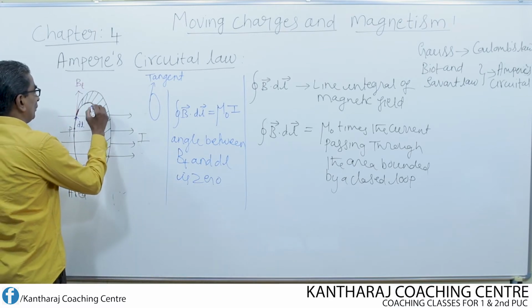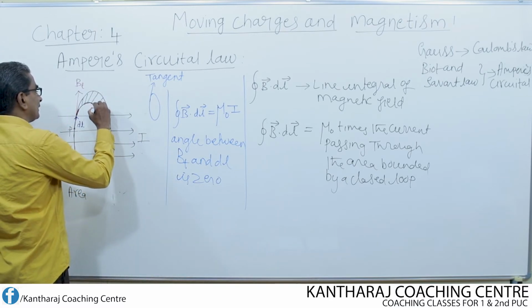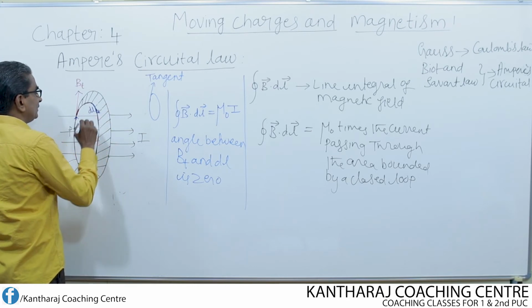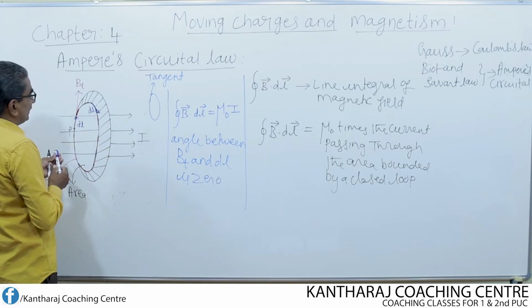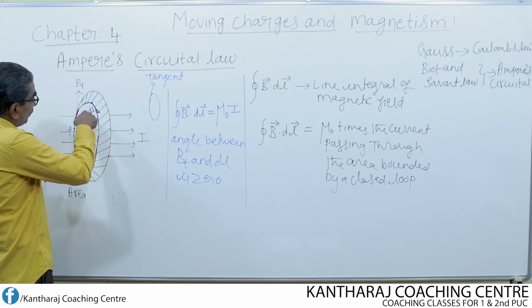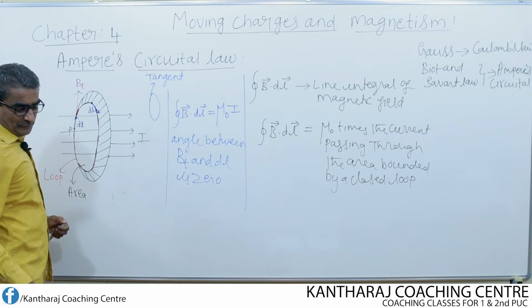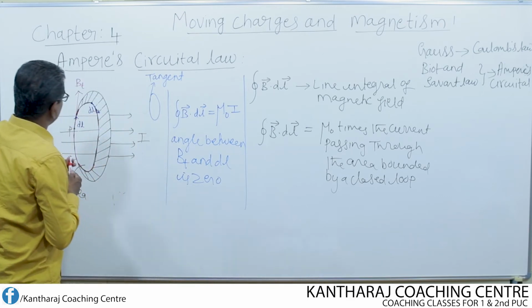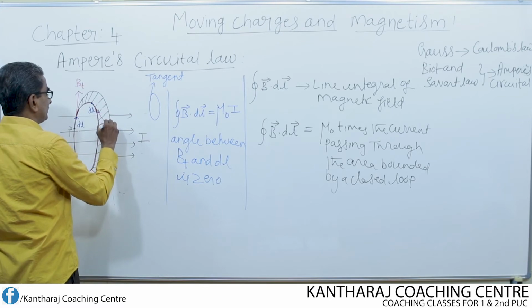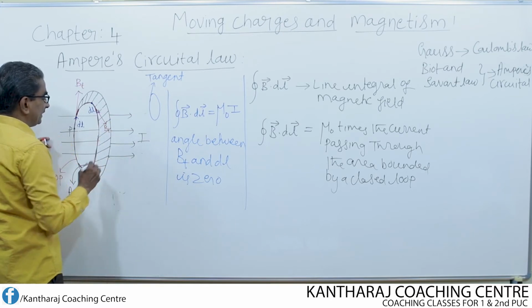Here I assume one more element like this. This is the small element of length dl. Then what about the magnetic field at this point? Look here, I consider the magnetic field like this. The magnetic field is once again tangential, so Bt.